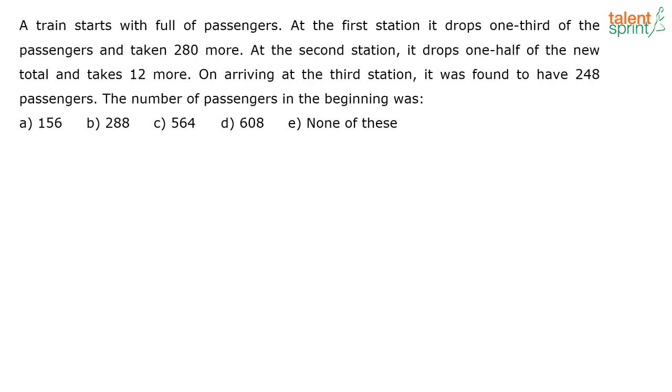This question was asked in the daily test. This particular question that you see on screen. A train starts full of passengers. At the first station, it drops 1/3 of the passengers and takes 280 more. At the second station, it drops 1/2 of the new total and takes 12 more. On arriving at the third station, it was found to have 248 passengers. The number of passengers in the beginning was dash.